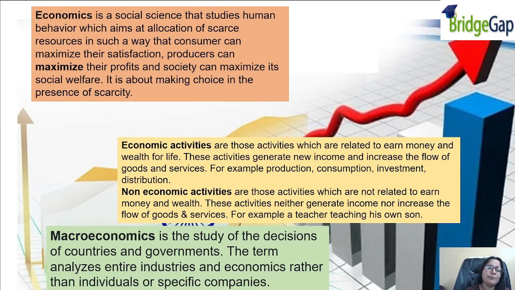Now, coming on to macroeconomics. See, macroeconomics is the study of the decisions of countries and governments. The term analyzes entire industries and economies rather than individual or specific companies. In microeconomics we discuss individual firms and individual companies, but macroeconomics studies things as an aggregate, as a whole. So it analyzes the entire industry, the entire decisions of the country and the government. So it is a much broader term than microeconomics. Microeconomics is the narrower term, but macro is the broader term and studies the aggregate.